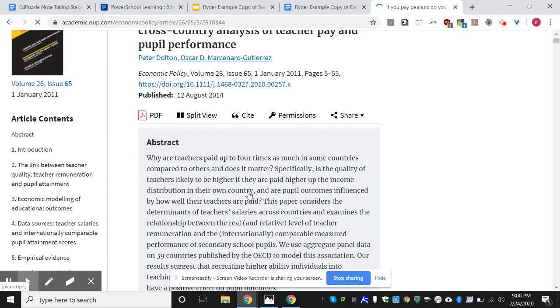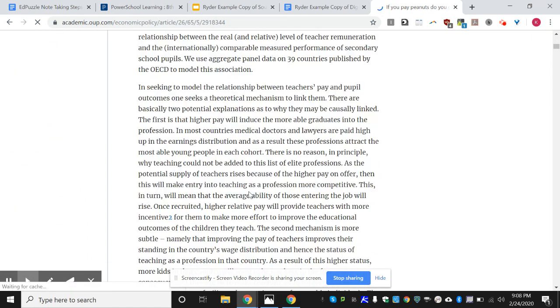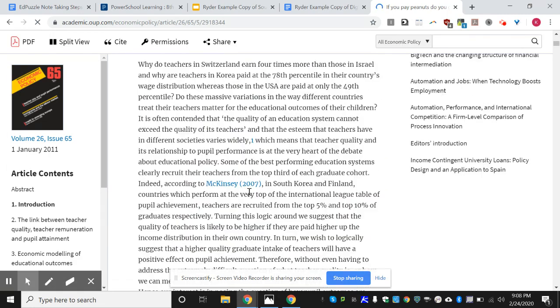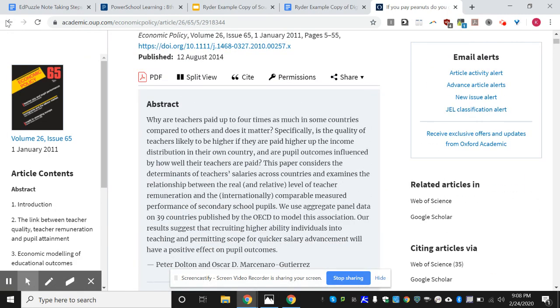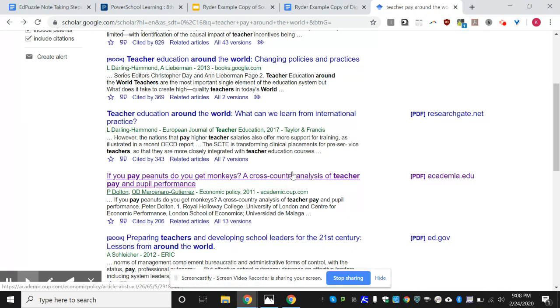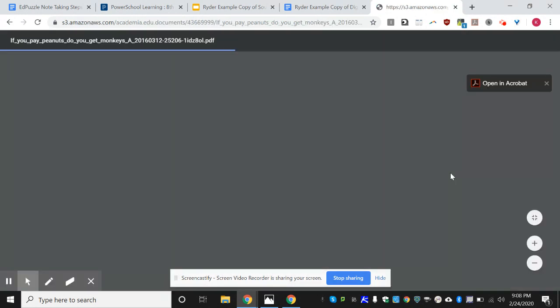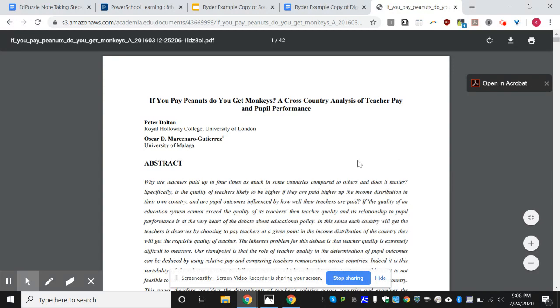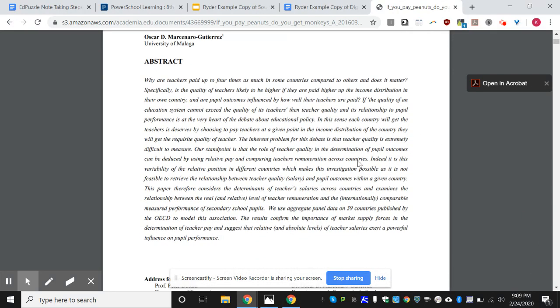Now, first, if you click on that central link like I did, it'll often send you to a site like this where you can't actually see the whole document. It's usually best to click over here on the PDF if you're using Google Scholar, so you have the whole document in one place. So let's say I'm using this to take notes.